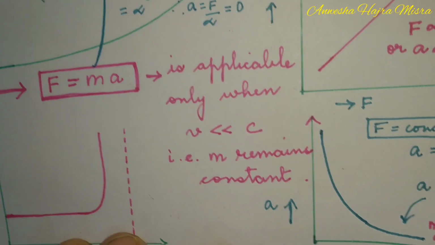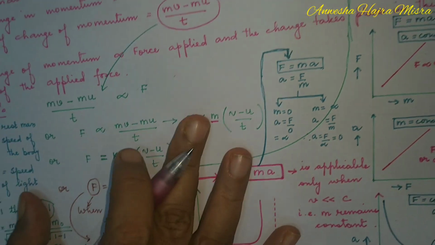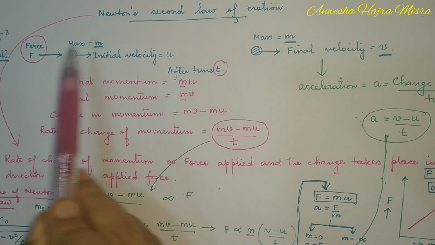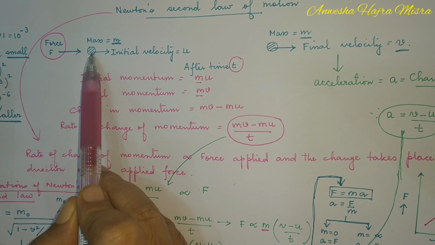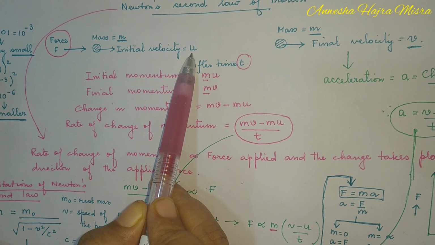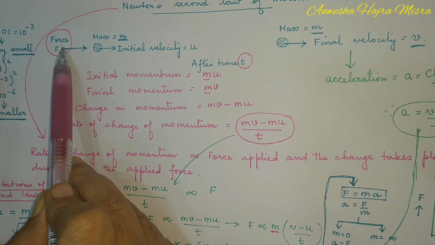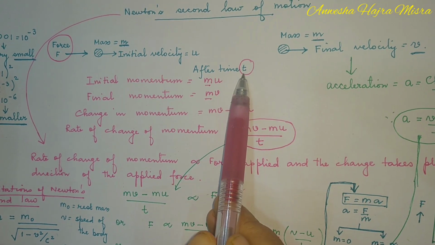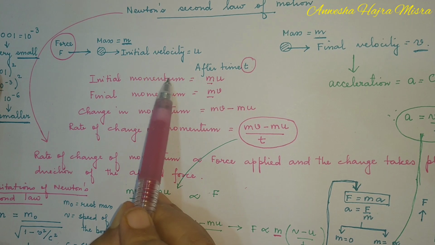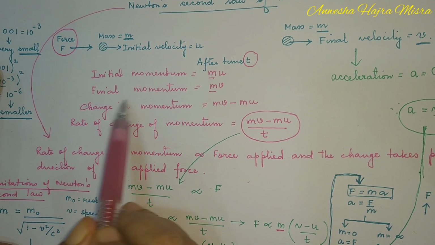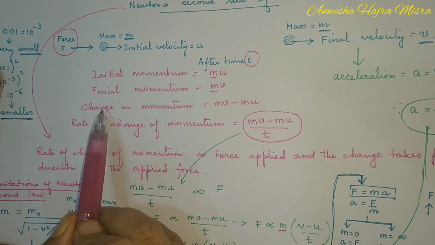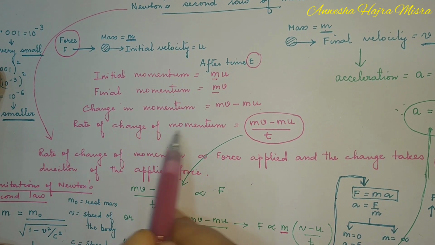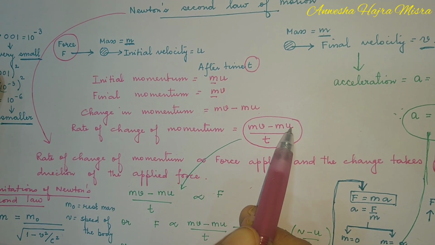From the beginning, let me just recap what we studied. Today we are studying Newton's second law of motion. There was a body of mass m moving with an initial velocity u. After I gave the body a force F, the body started moving with final velocity v after time t. My initial momentum was mu. My final momentum is mv. My change in momentum is mv minus mu. My rate of change of momentum is (mv minus mu) by t.